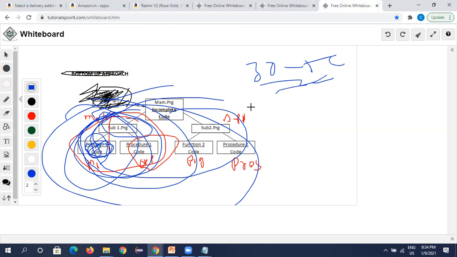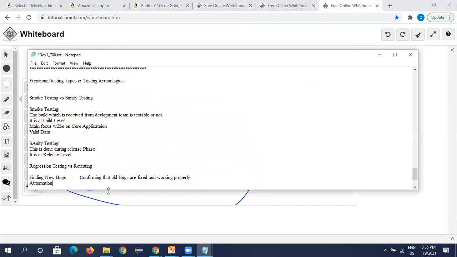time. So he just goes and clicks the button in Selenium. He clicks enter and this application script keeps on running. The 30 test cases related scripts keep on running, and if any defects are there, it will report it. So we need not write again. We need not waste our time going to each and every test case, marking it as pass, taking a screenshot of it, and we need not do all those things. So that is the reason this is mostly used for automation. Regression is used in automation.